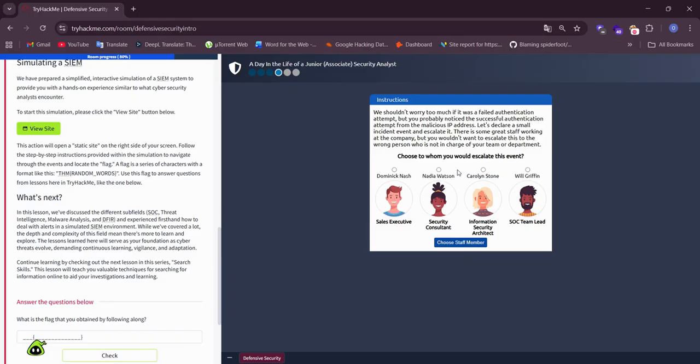Let's declare a small incident event and escalate it. This is some great stuff working at the company, but you wouldn't want to escalate this to the wrong person who is not in charge of your team or department. Choose to whom you would escalate this event.